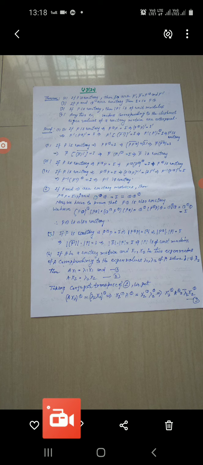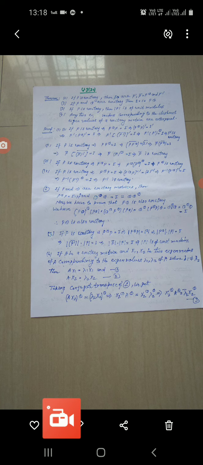Okay, now we have to prove that P to the power theta is also unitary. So if P is unitary, this implies that P to the power theta P equal to I, and this implies that (P to the power theta P) inverse equal to I inverse.